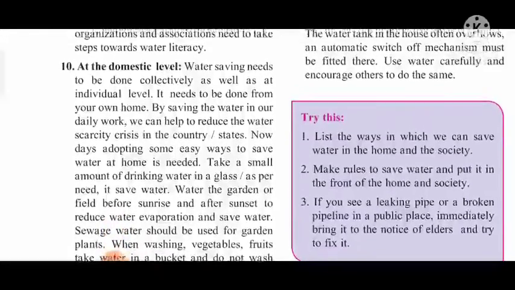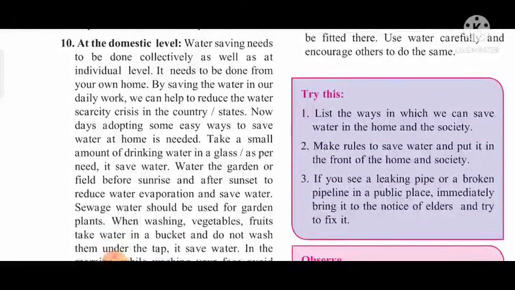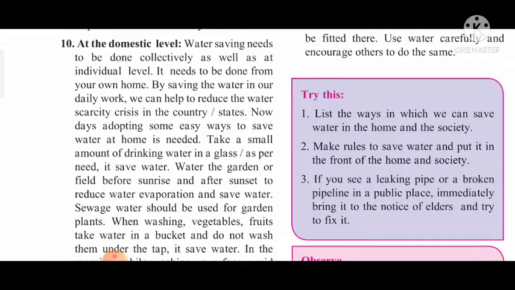10th point, at the domestic level. Domestic means the house level. Water saving needs to be done collectively as well as at individual level. We as a family think about saving water.